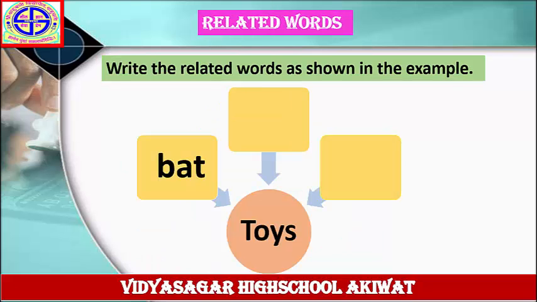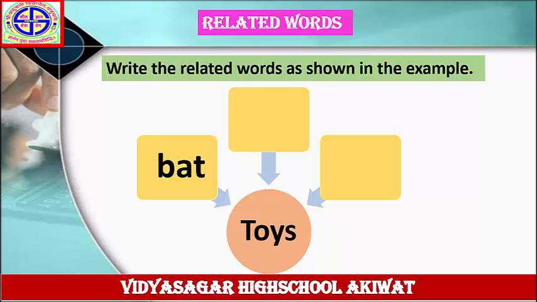Next question. Write the related words as shown in the example. The word is given here, toys. The answer is given here, bat. Means you have to write down more names of toys. First is given a bat. In the same way, answer is ball. Next, chessboard.